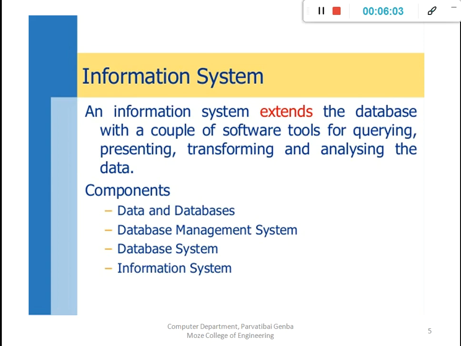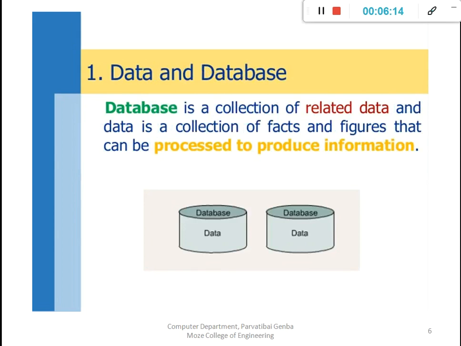Then the information system contains these components: the data and databases, database management system, database system and the information system. Then what exactly are the data and databases? A database is a collection of related data. For example, we take student information as an example. The database is a collection of related data.